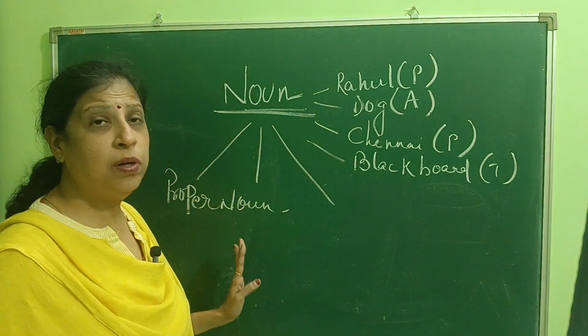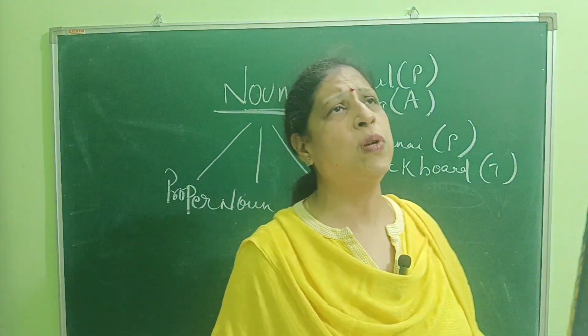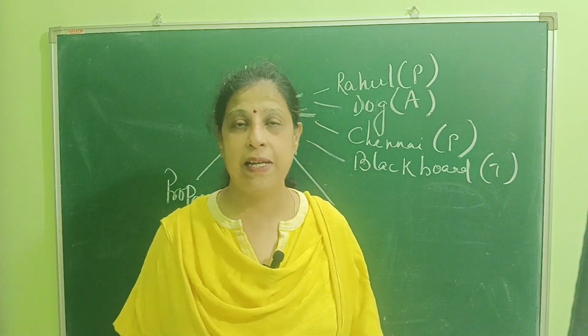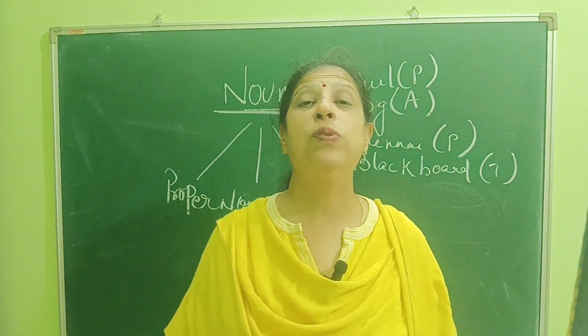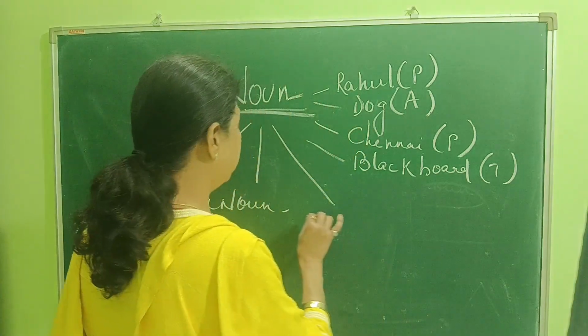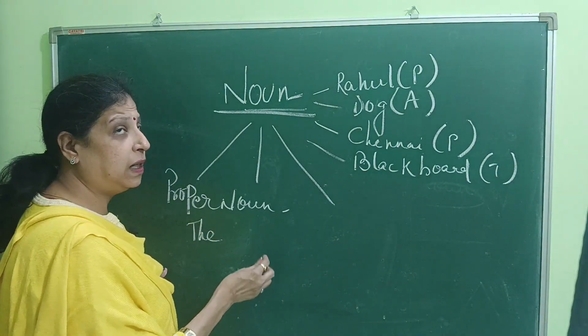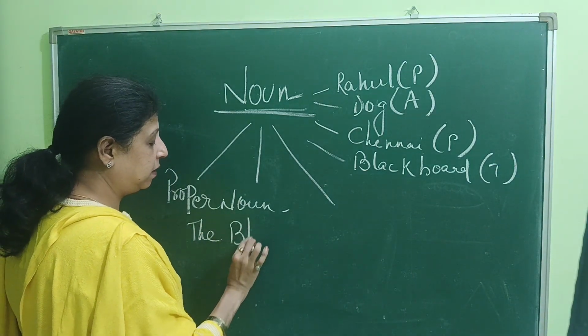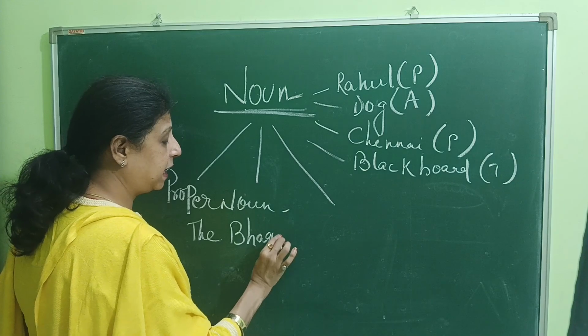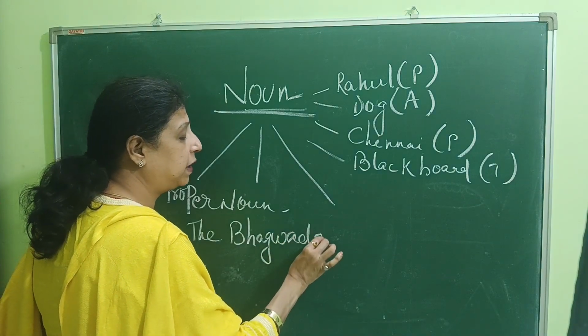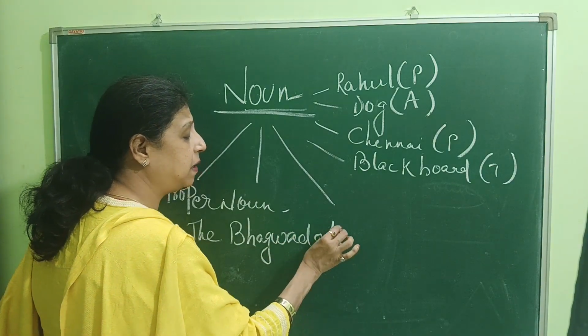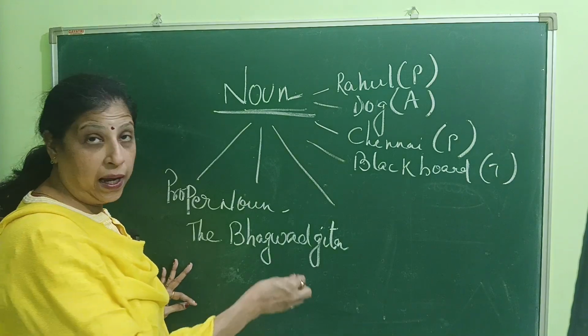Now, particularly in the case of proper noun, we use 'the'. For example, if I say the Bhagavad Gita, it is a proper noun. Why?